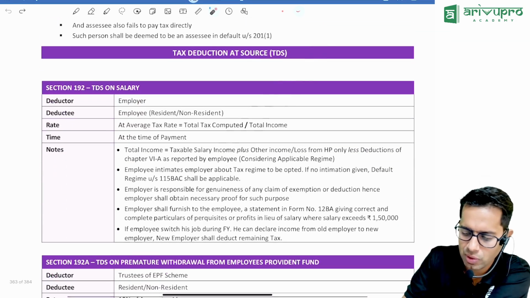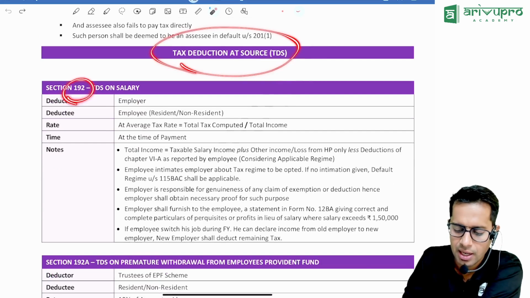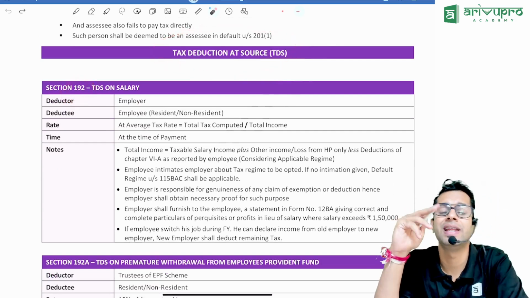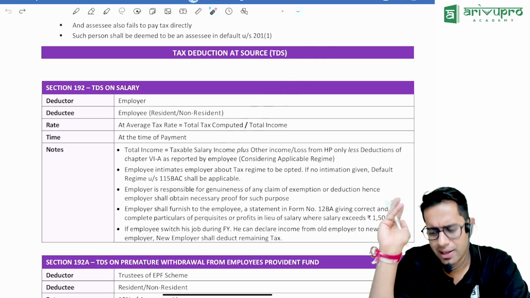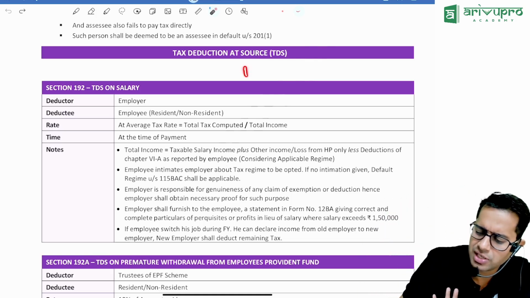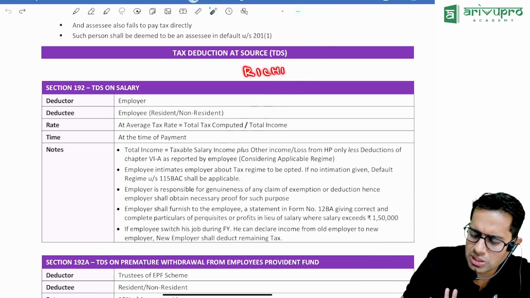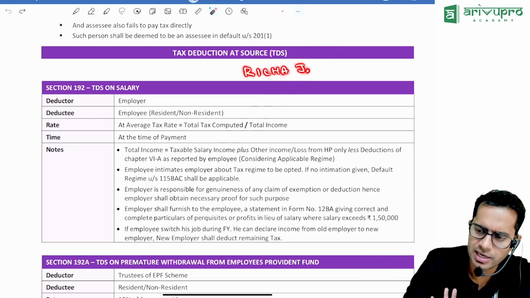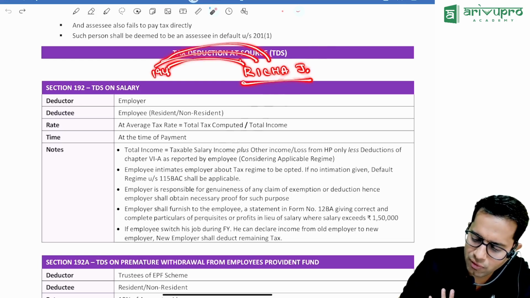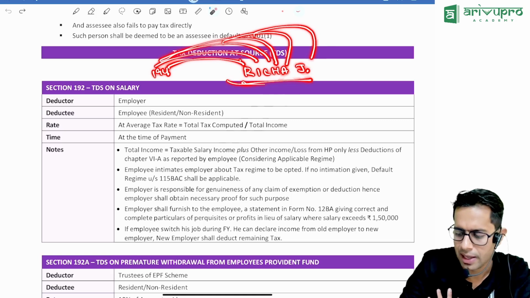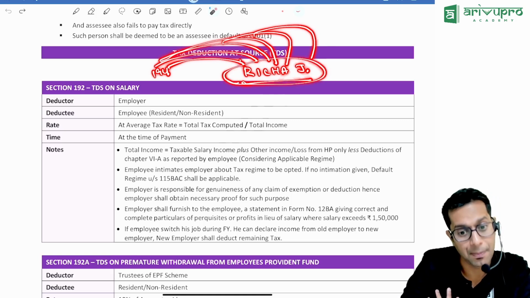Let us now come to the provisions of TDS. Now here there are some sections wherein the rate has been changed. Those sections are little important, and there is this 194. These are the most important sections under TDS: 194R, 194I, 194C, 194H, 194A, and 194J. These are those sections which are most important under TDS provisions.